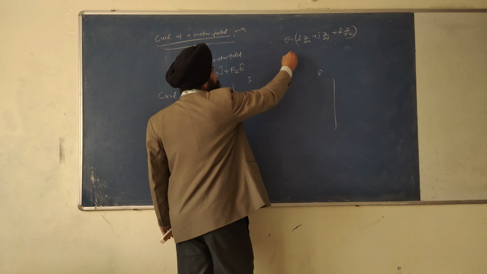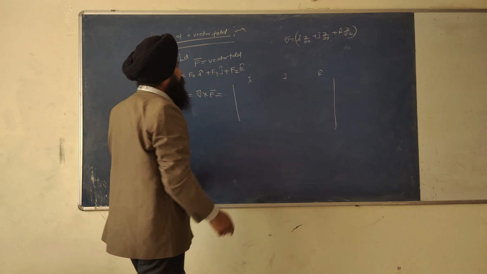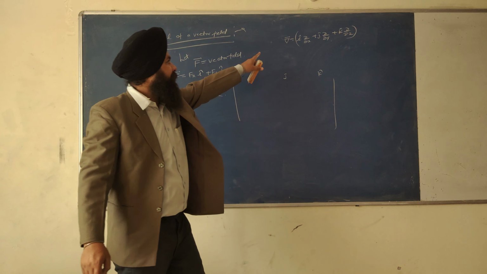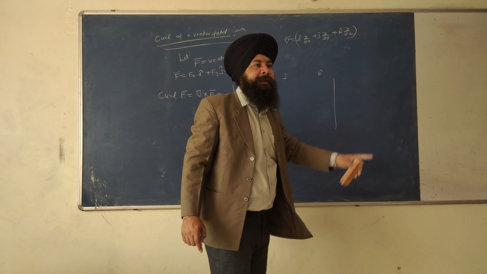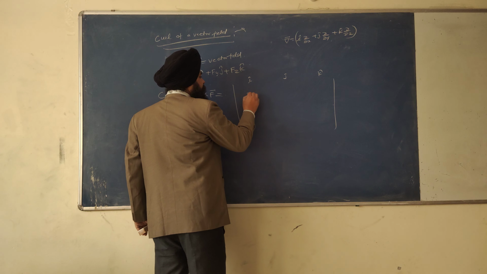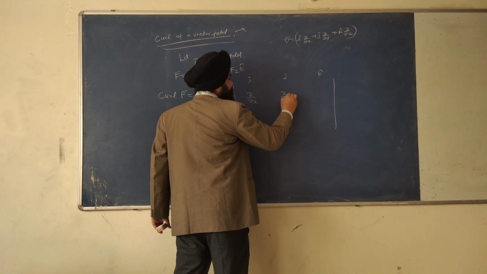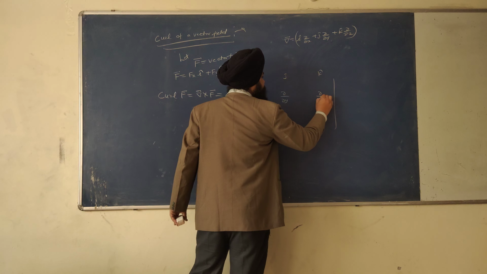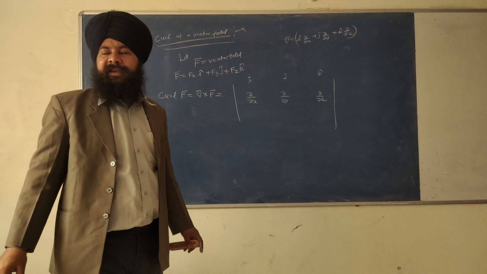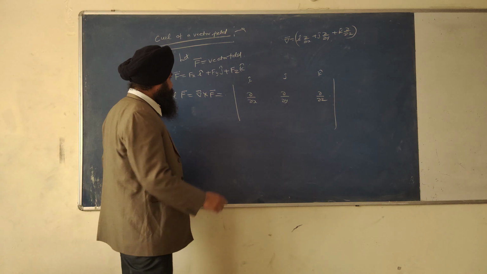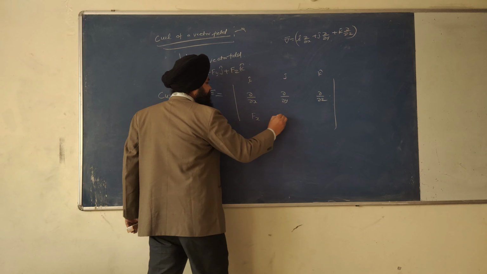And what about F? F vector is this one. So the coefficients of i cap, j cap and k cap: ∂/∂x, ∂/∂y, ∂/∂z. And for F, I will write Fx, Fy, Fz.